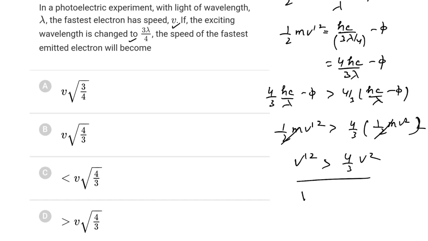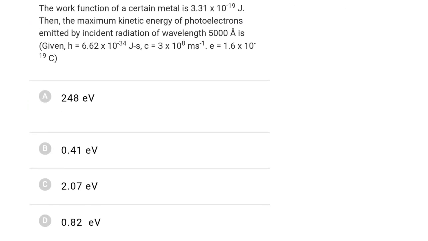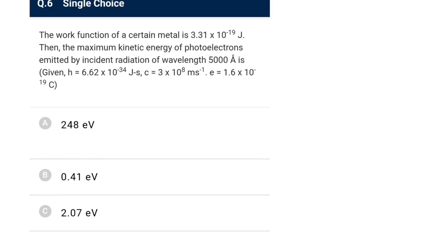So going by this, v dash must be greater than 2 by root 3 v. This is a very standard style of asking the question. You should always do it like that. Always remember, if you double the frequency or you make the wavelength half, K max increases by more than a factor of 2. That is the question that is usually asked. It is just an improvised version of that particular question that I have solved many times in those Abhyas tests. If you have seen those videos, even in my revision videos, you will find it.